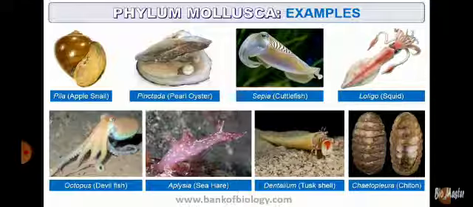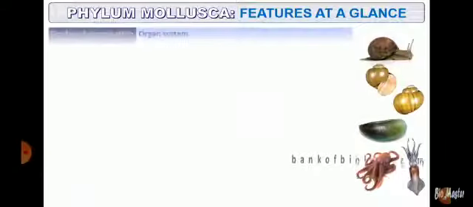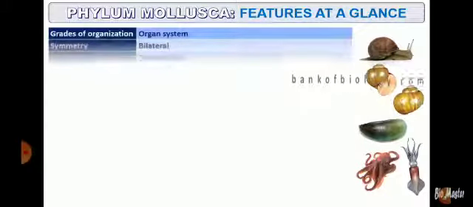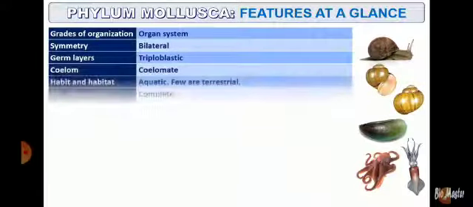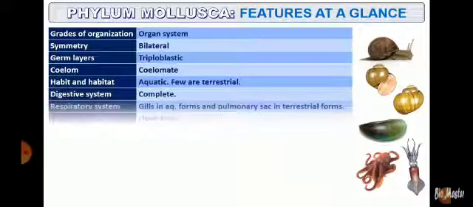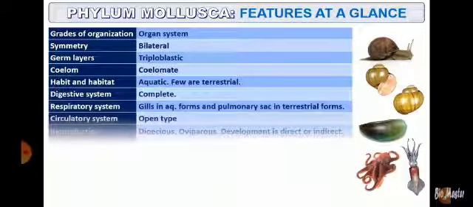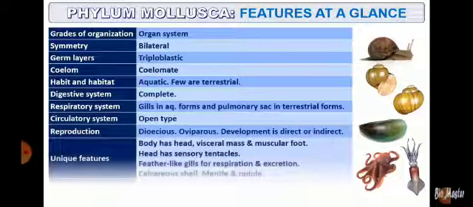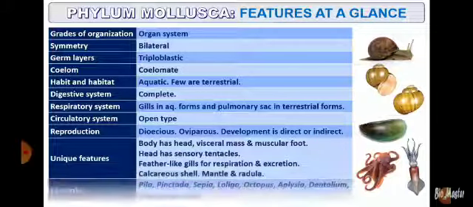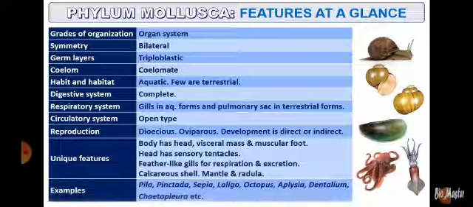Neopilina is actually a connecting link between annelid and mollusk, a living fossil, and its body has metameric segmentation. Talking about the generalized features at a glance: organization, organ system, symmetry, bilateral, triploblastic, coelomate organisms. Habitat, aquatic, digestive system is complete, circulatory system is open, reproduction, sexual, unique features, division of body. The examples include pila, sepia, to name a few.